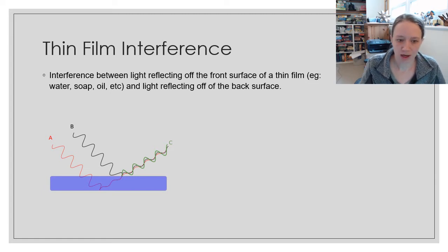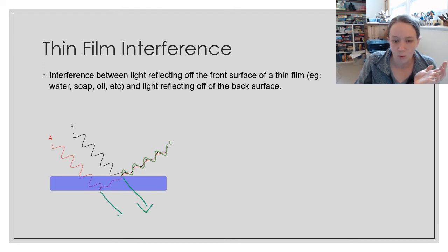So every time light hits a surface, remember some of that light is transmitted and some of it's reflected. Each of these things is going to have light that goes through too, but what we care about is the light that we actually see. When you see thin film interference, you're seeing the light bouncing off of that film, whether it be a bubble or an oil slick or something of that nature. You're getting interference between the light bouncing off the front of that film and different light that is going through but bouncing back off the back.